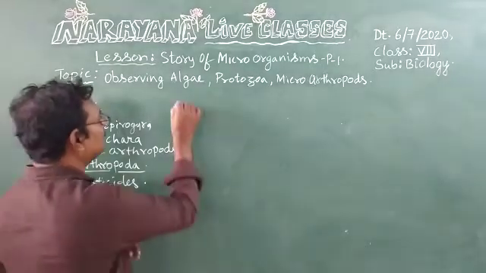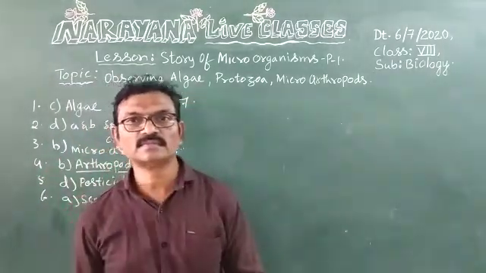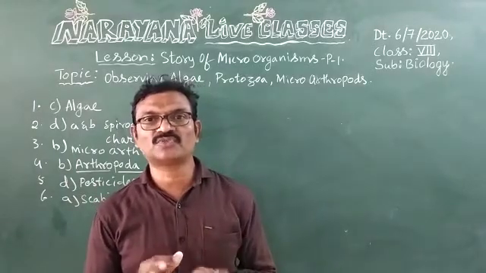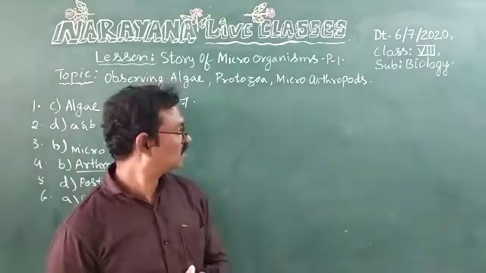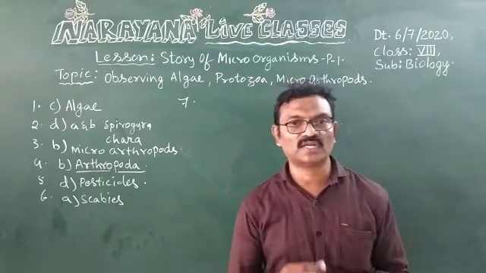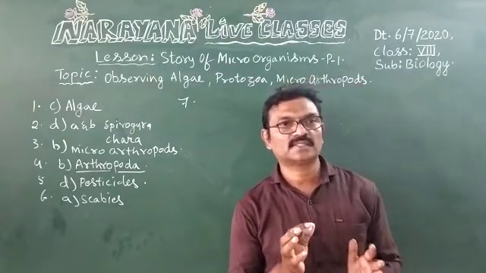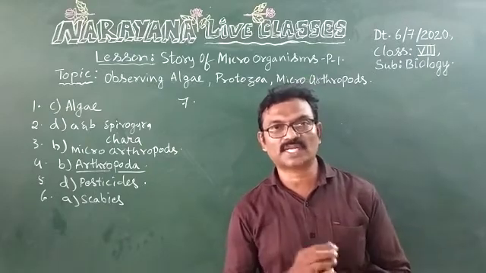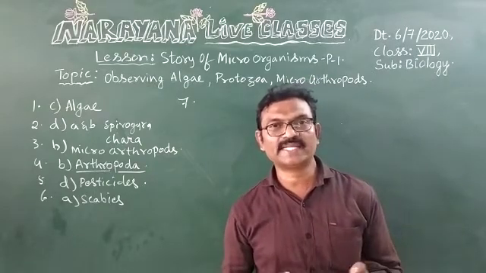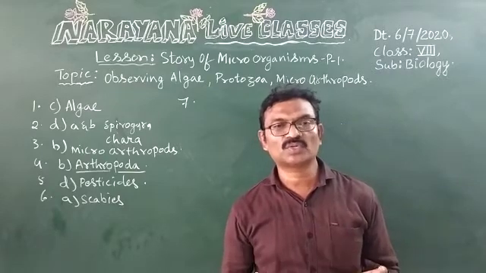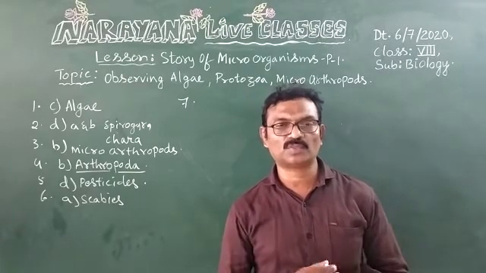Now let us see seventh question. Which organisms are useful for growing crops? Soil is highly rich in microorganisms such as bacteria, fungi, protozoa and microarthropods.